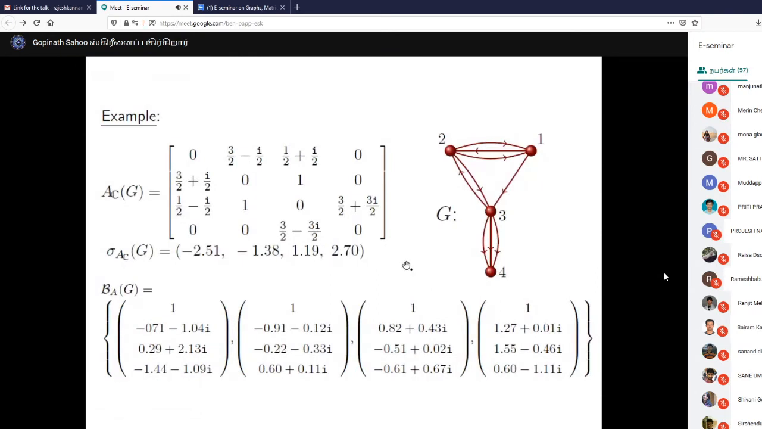So this is our complex matrix. We call it the complex adjacency matrix here, and you can see the eigenvalues are real here, and we have exactly 4 orthogonal eigenvectors, right?